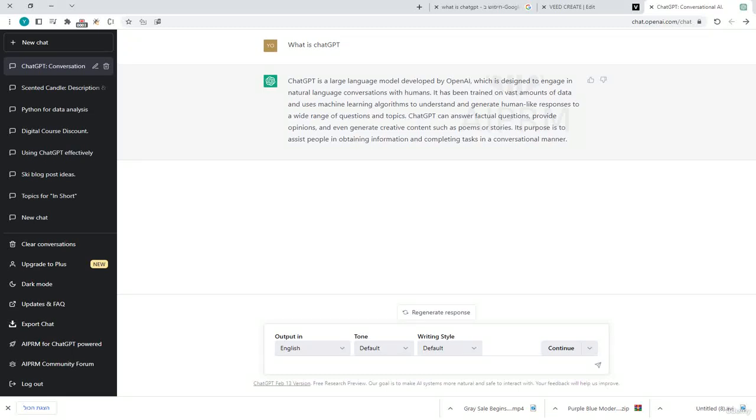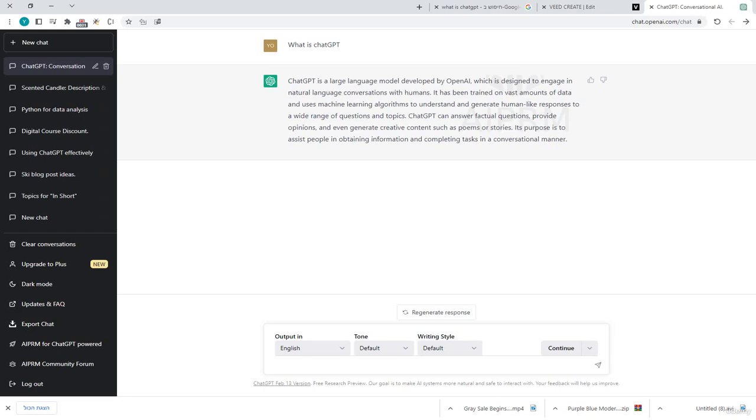Okay, so what is ChatGPT? I think the best way to understand is just to ask ChatGPT. So ChatGPT is a large language model developed by OpenAI, which is designed to engage in natural language processing conversations with humans. It has been trained on a vast amount of data and uses machine learning algorithms to understand and generate human-like responses to a wide range of questions and topics.